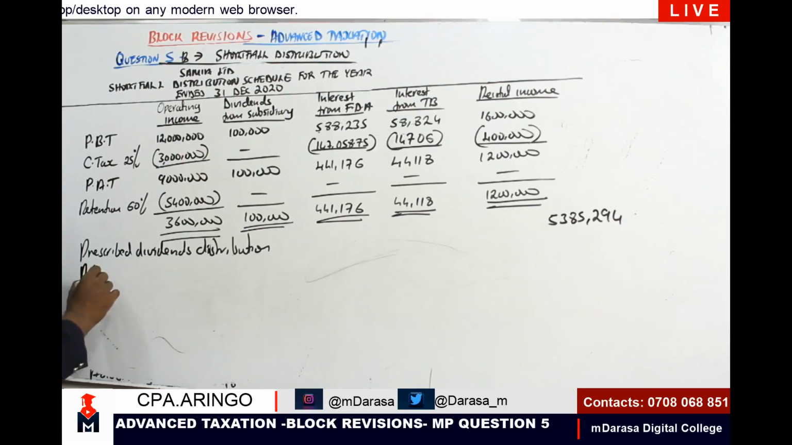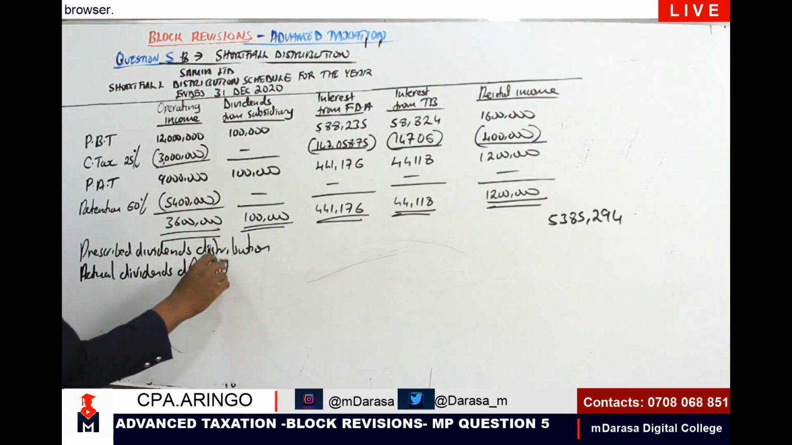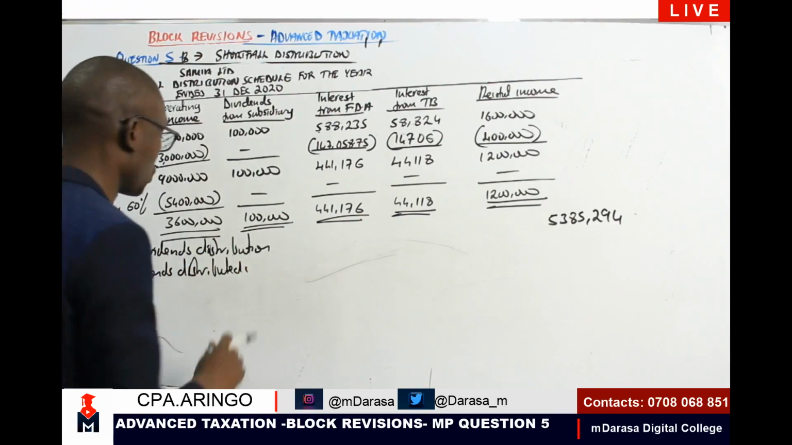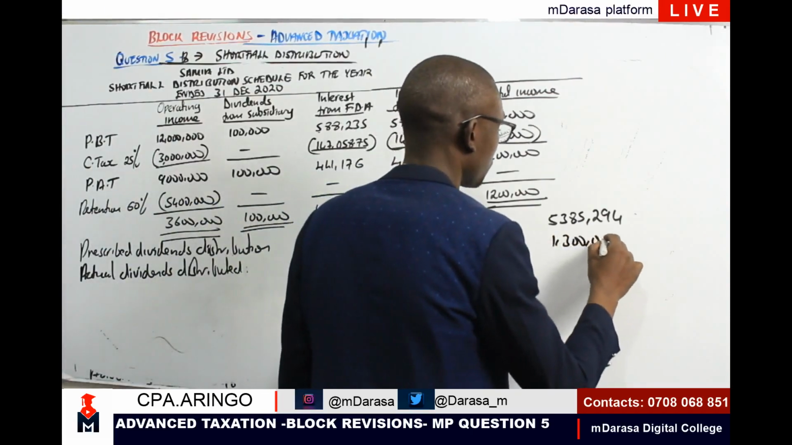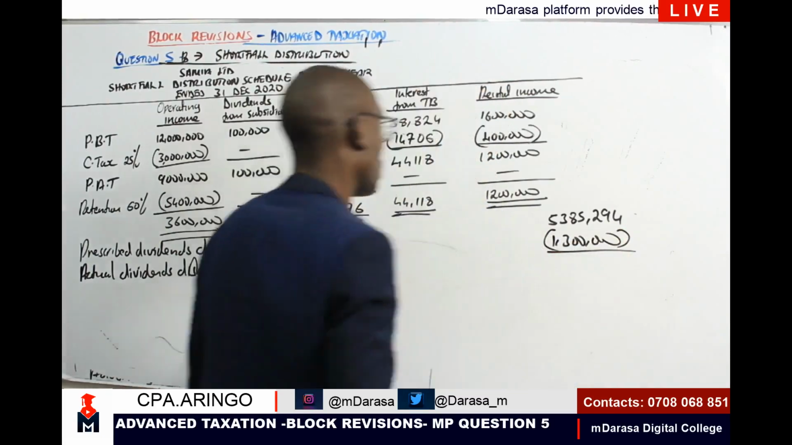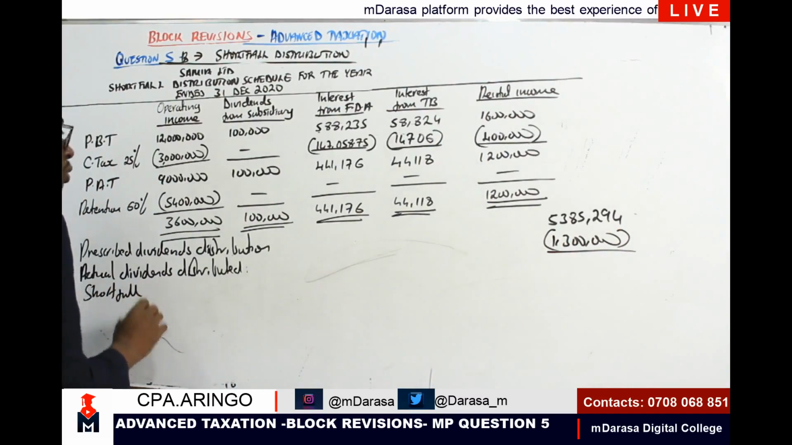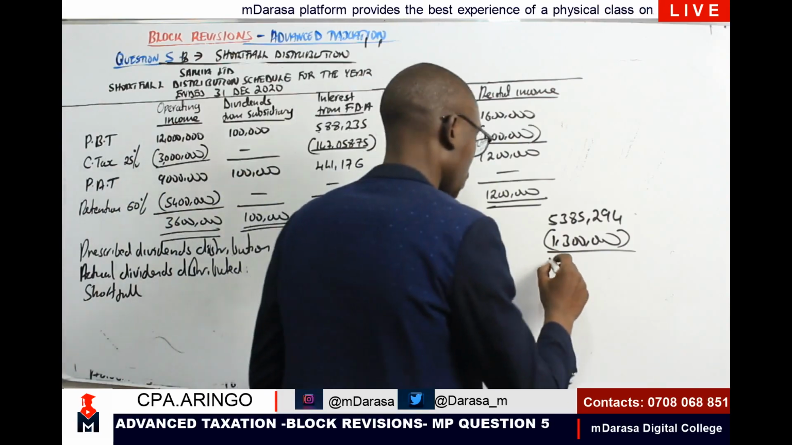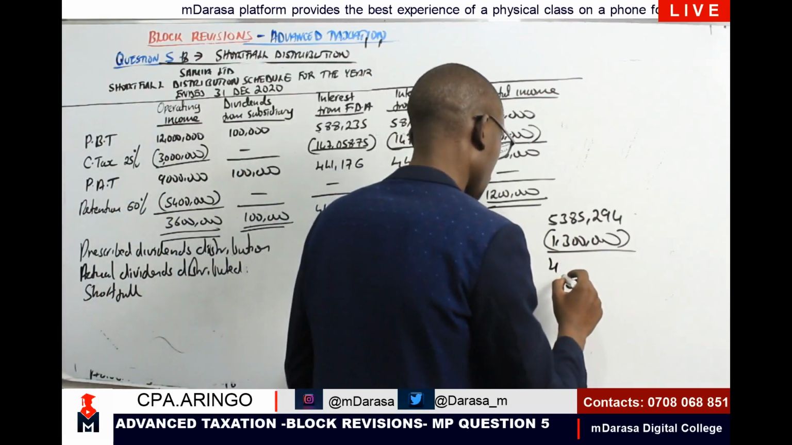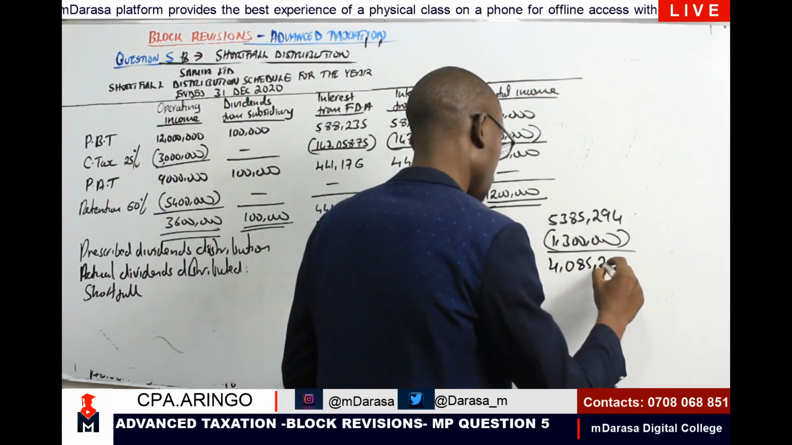Actual dividends distributed. We distributed actual dividends; we are given 1.3. So therefore, our shortfall, we should be talking of minus 1.3 to give me a figure of 4,085,294.